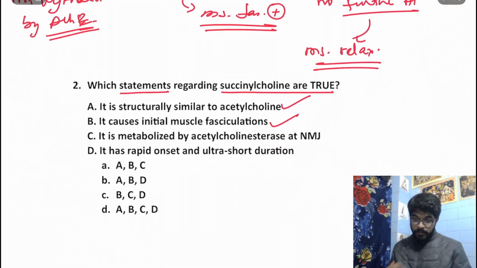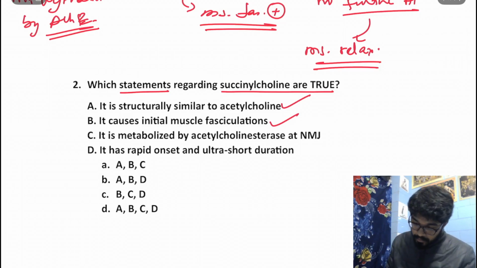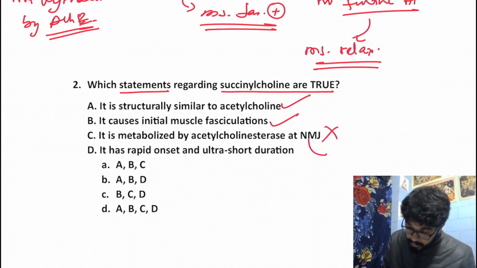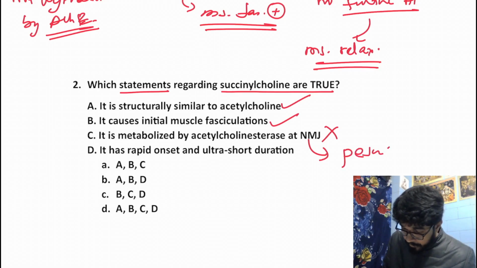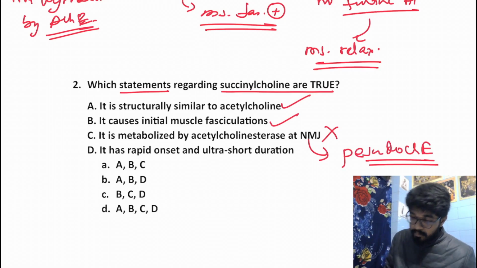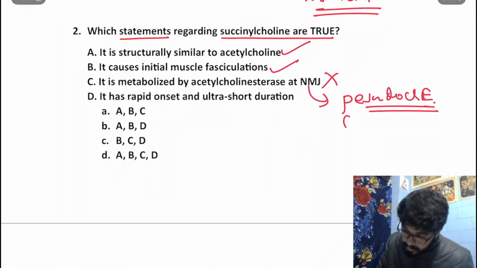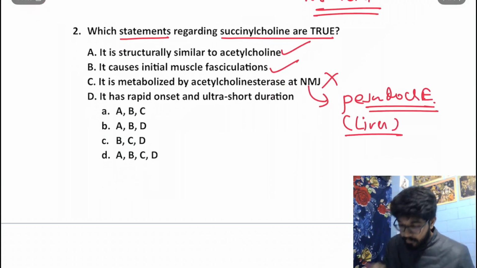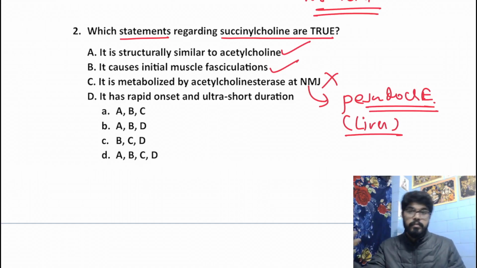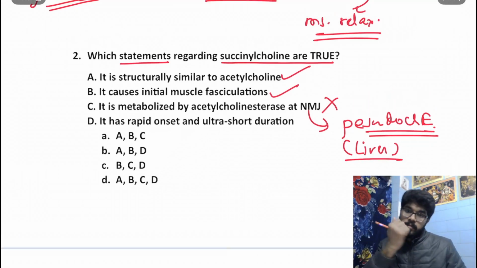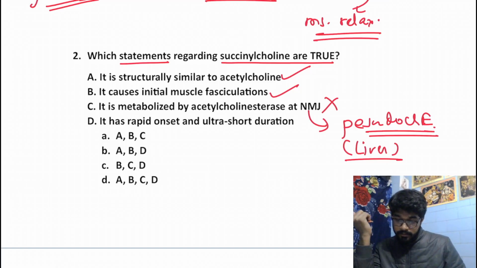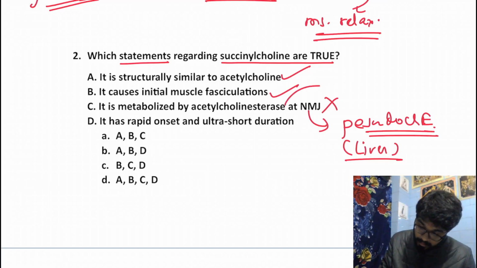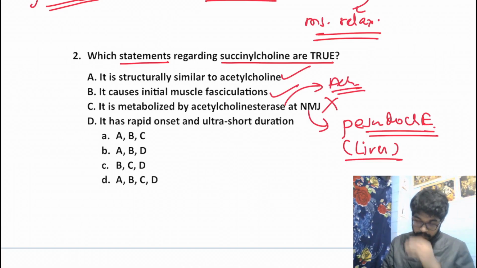It is metabolized by acetylcholinesterase at the NM junction. No, that's a false statement. It is rather degraded by pseudocholinesterase. The pseudocholinesterase or butyrylcholinesterase is produced by the liver, goes into the circulation, and from the circulation it diffuses into the neuromuscular cleft, degrading the succinylcholine. Whereas acetylcholinesterase can degrade only acetylcholine in the cleft.